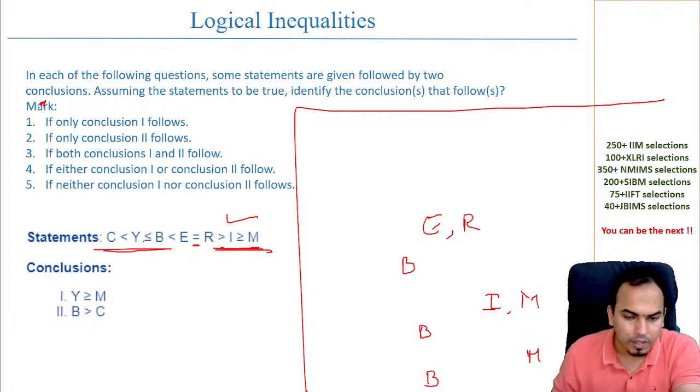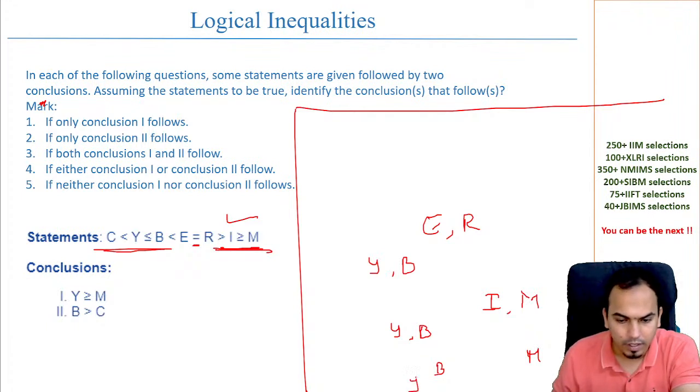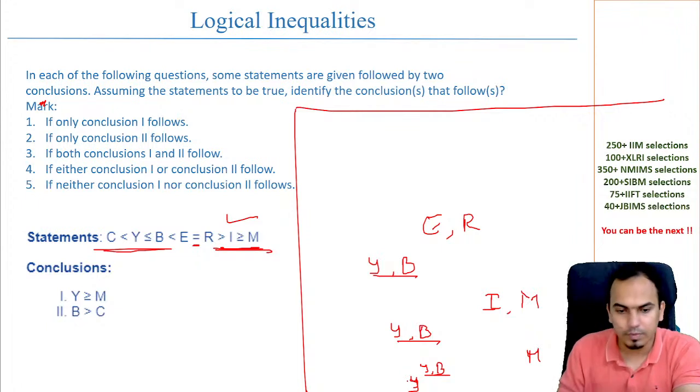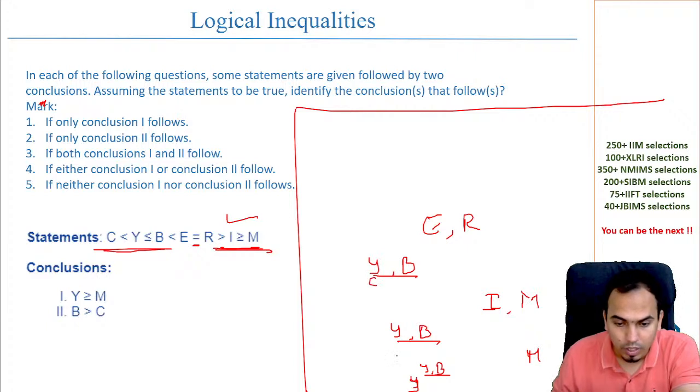Similarly, if you look here, Y is less than or equal to B. So first put equal to here, and I plot the entire thing a little higher. So I am doing it like this, Y. Y is equal to wherever B is, put equal to, and then bring one Y below it. Similarly, you have C which is less than Y, that is, below wherever Y is, write a small C.